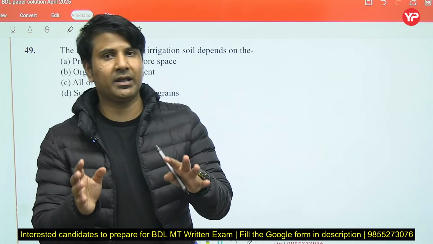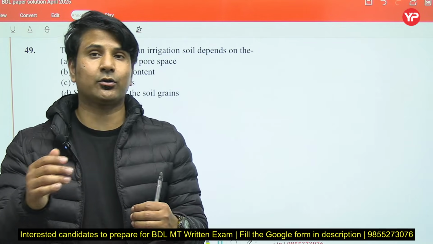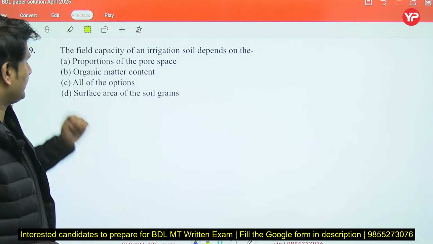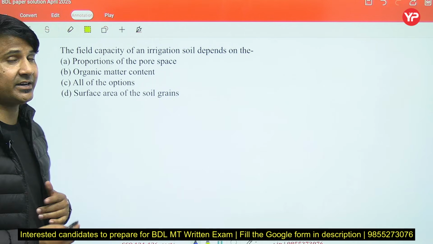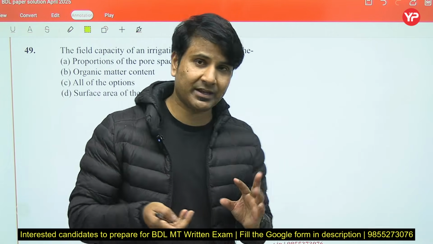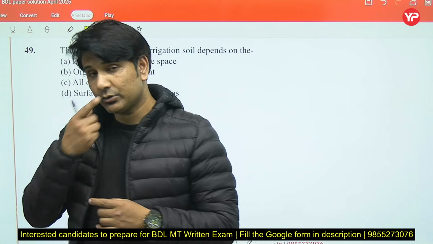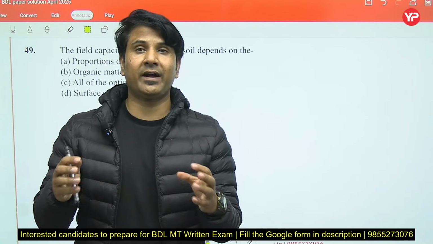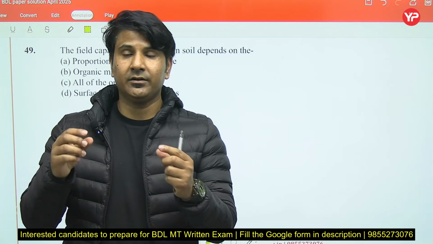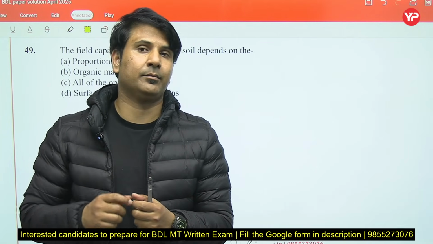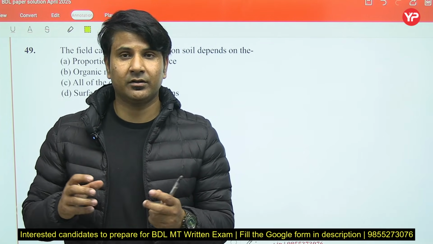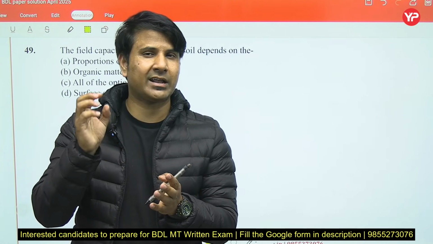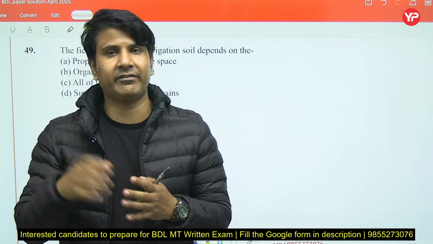After that, the remaining water, which is hygroscopic plus capillary water, is called field capacity. Capillary water is generally stored in fine grain soil, because fine grain soil has capillary action through which they can retain the water, and that water cannot easily flow under the action of gravity.